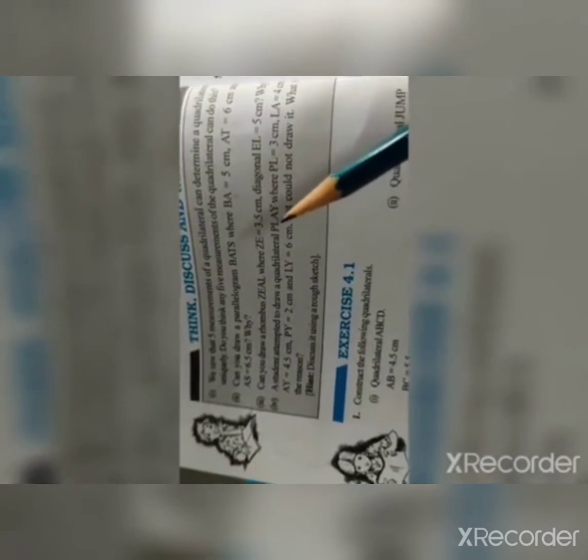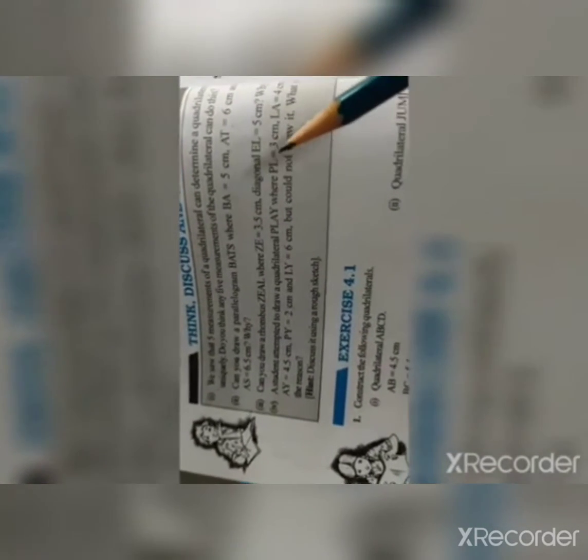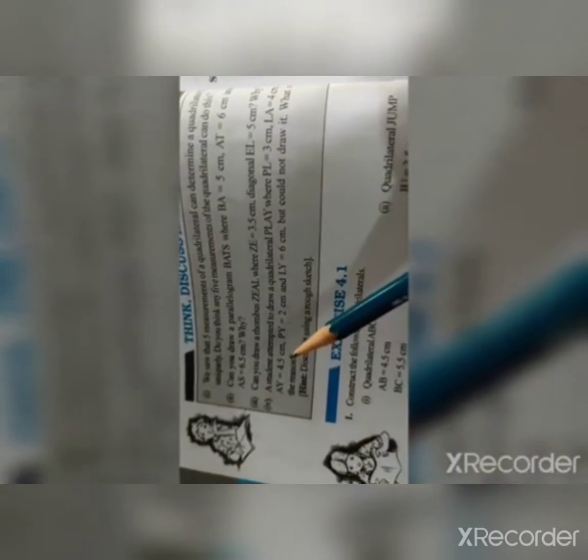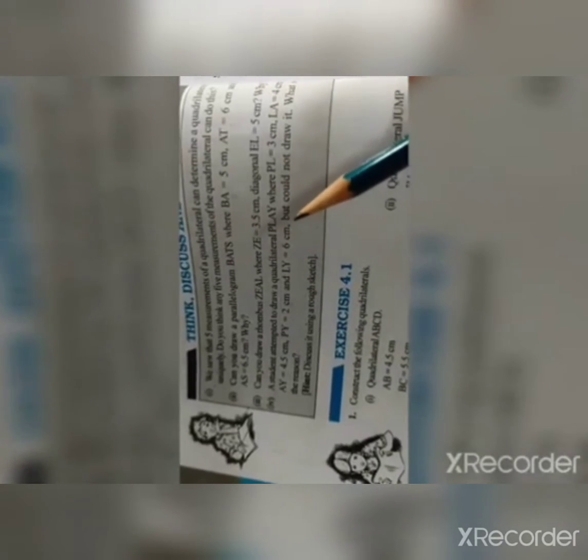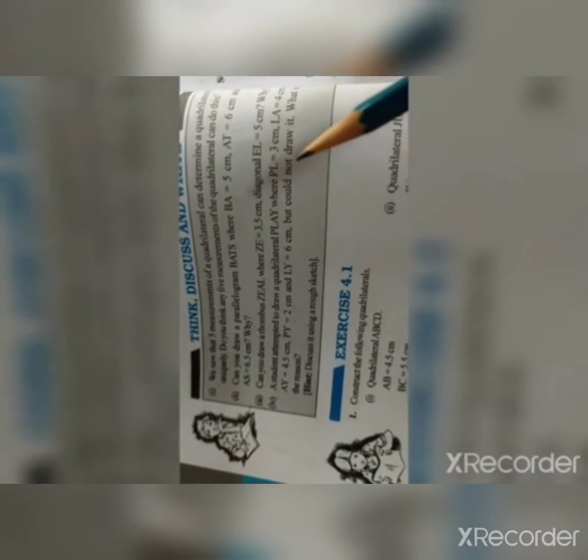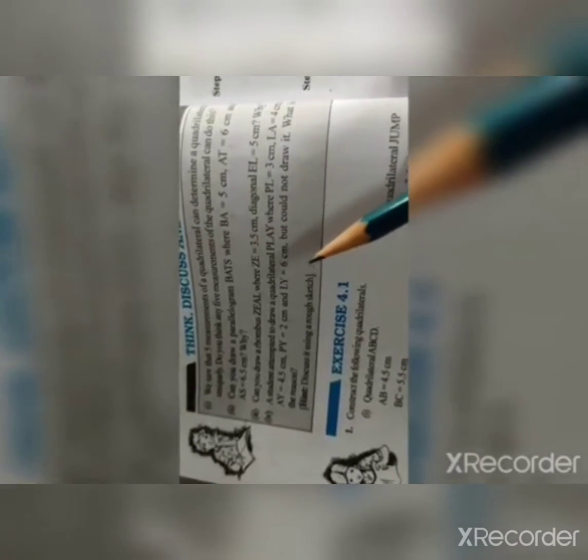A student attempted to draw a quadrilateral PLAY where PL, LA, AY, PY are given and LY equal to 6 centimeter, but could not draw it. What is the reason? Discuss it using a rough sketch. Okay, so let us start these 3 questions.